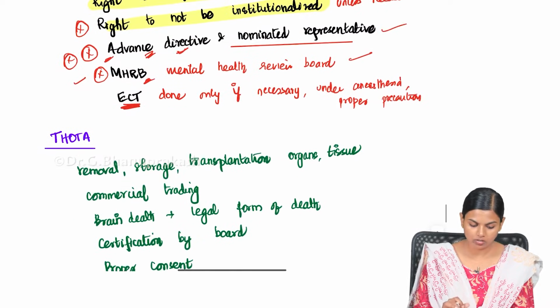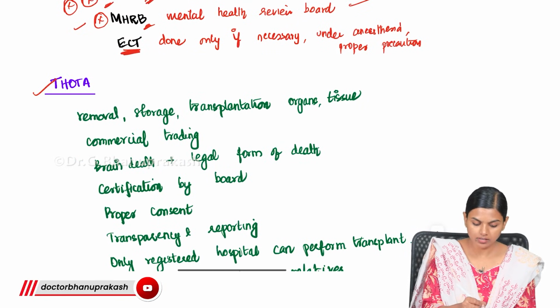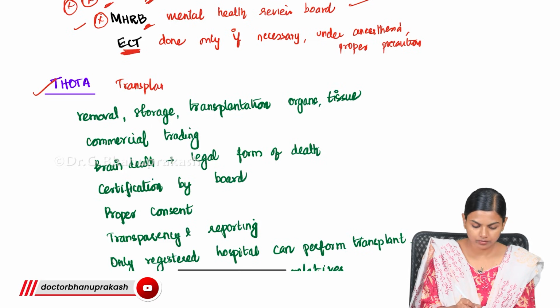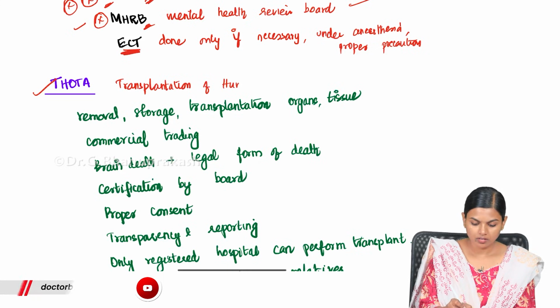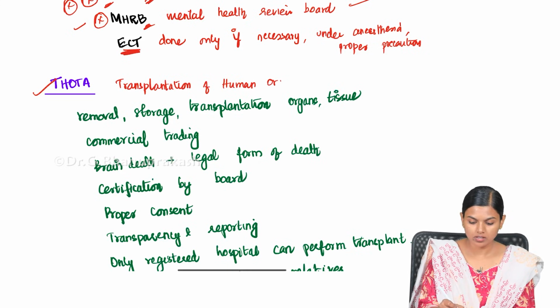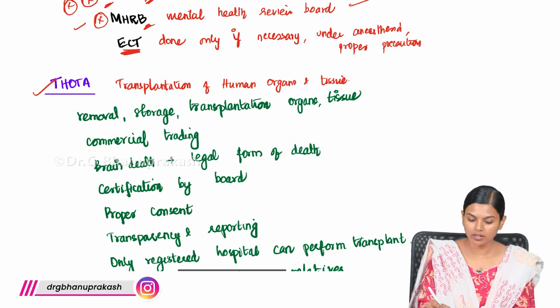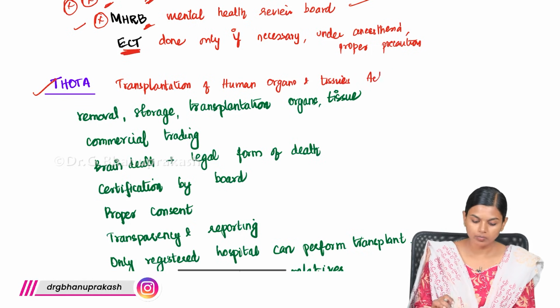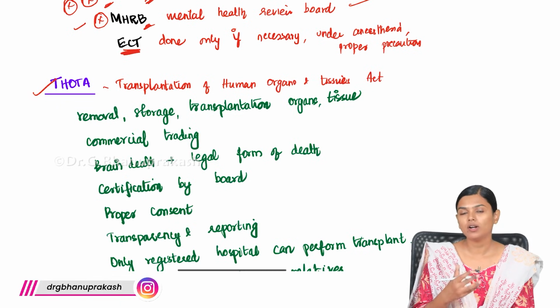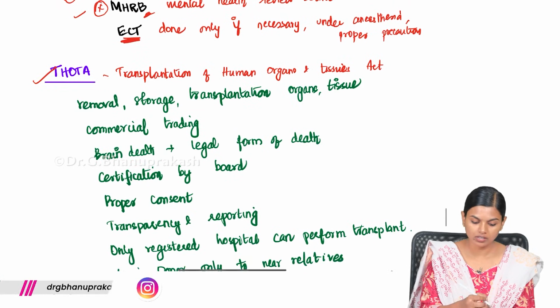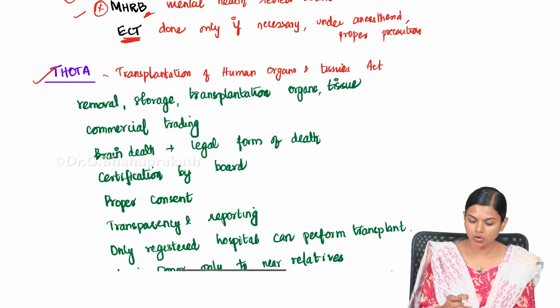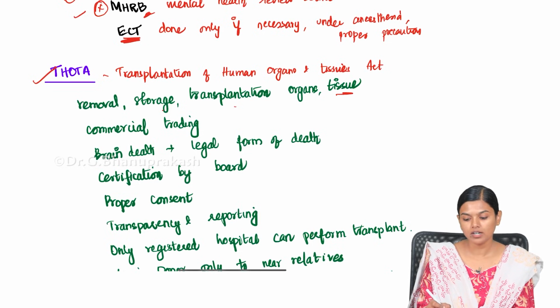Now what we are going to see is THOTA. This is the Transplantation of Human Organs and Tissues Act. So this act came up with all the guidelines that are needed for transplantation. What is that? It deals with all the removal, storage and transplantation of organs and tissues.